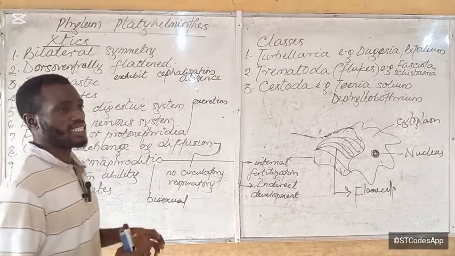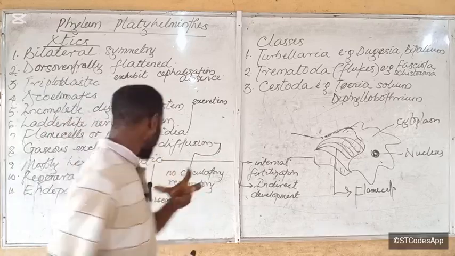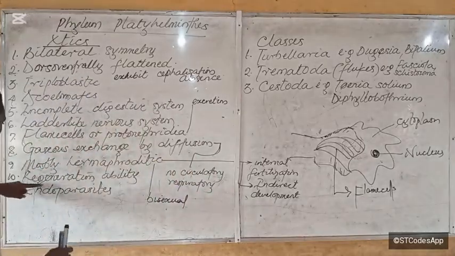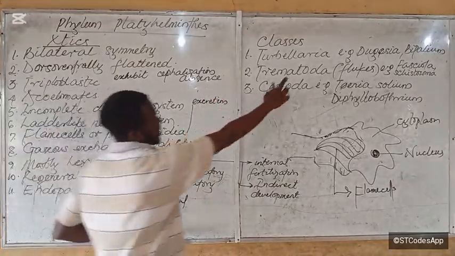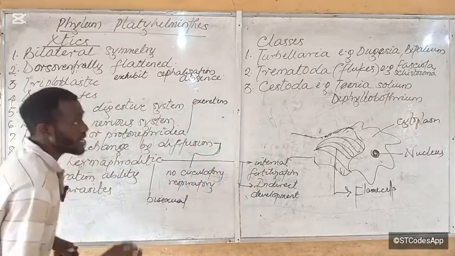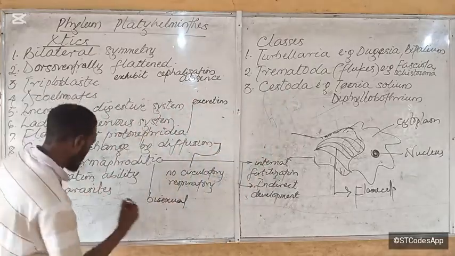They have regenerative capacity, and that's what I mentioned here. So they have regeneration ability, and that is the Dugetia, the Tubularians, primarily planaria. Is that okay?